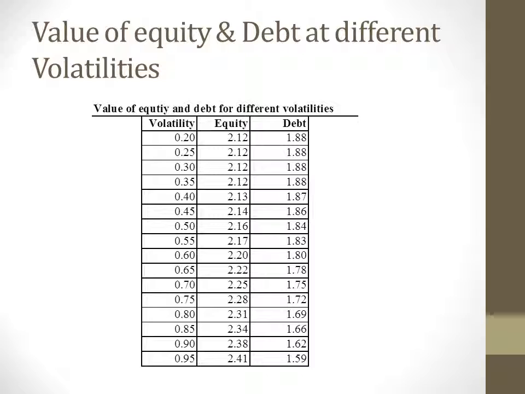Lastly, we will compare the value of L's equity for volatilities between 0.20 and 0.95. From this table, we can see that as volatility increases, the equity increases, but debt decreases. This would entice managers to take on more risk in order to increase the value of a firm's equity, which will decrease the value of debt. Bondholders, on the other hand, would probably demand a higher rate of return to compensate them for the higher risk.